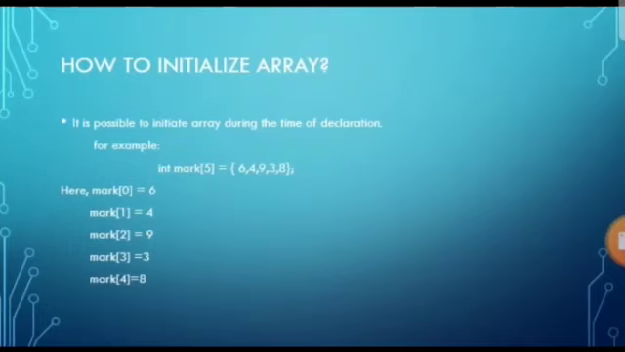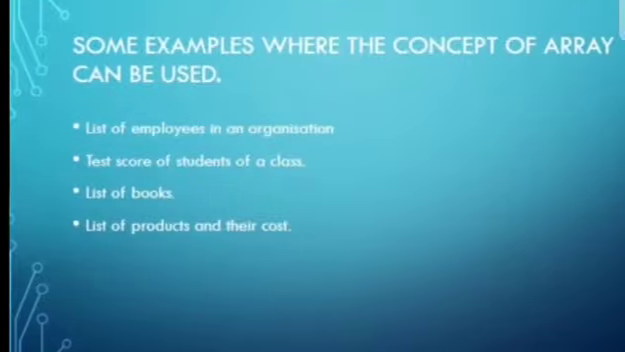How to initialize an array? It is possible to initialize an array during the time of declaration. For example, here I have initialized an array with random values: 6, 4, 9, 3, 8. So mark of 0 will be 6, mark of 1 will be 4, mark of 2 will be 9, mark of 3 will be 3, and mark of 4 will be 8. The values will be given to the index as per the sequence only.